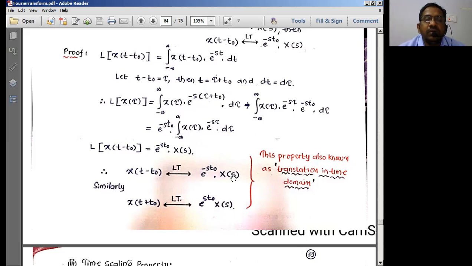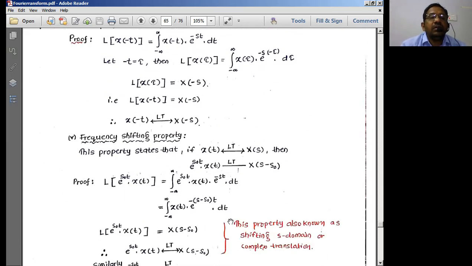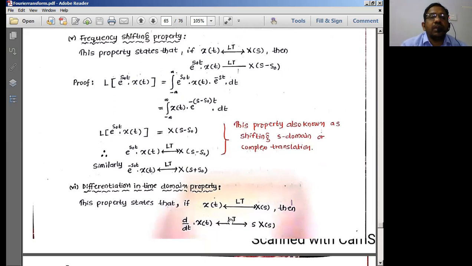So similar to this, we go to another property called the frequency shifting property. I move straight to the frequency shifting property to compare and contrast. See here, there is a shift of minus s naught, and the shift is seen in the time domain as e to the power s naught t.